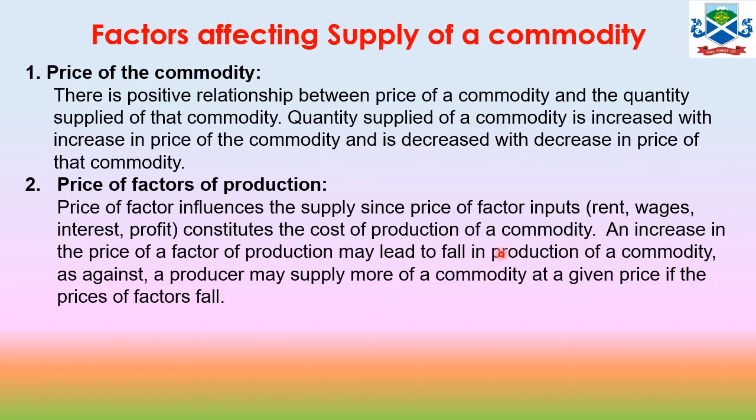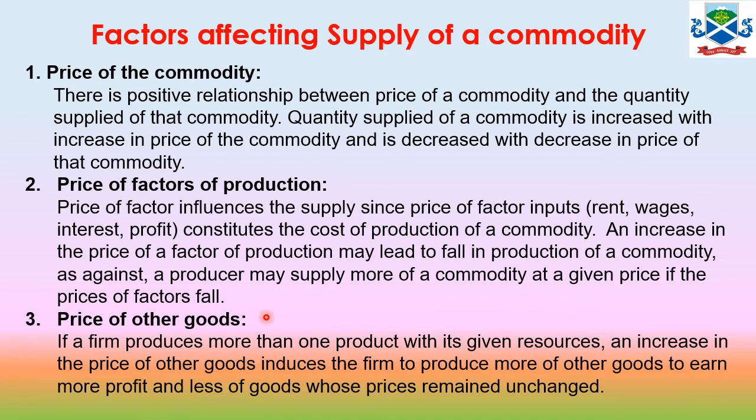If the price of any of the factors of production increases, obviously the cost of production will increase. As the cost of production increases, the producer will supply less, because the price will increase, and at the high price people will demand less, so the producer will produce less of the commodity. So that's the effect: if the input price increases, the supply will be less, and if the input price decreases, then supply will be more. So that is the consequence effect mentioned here.